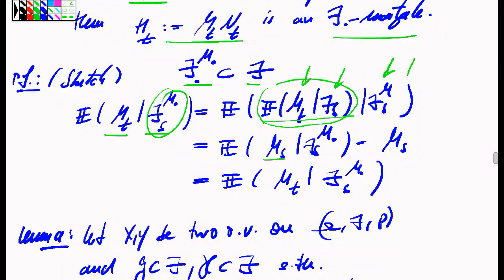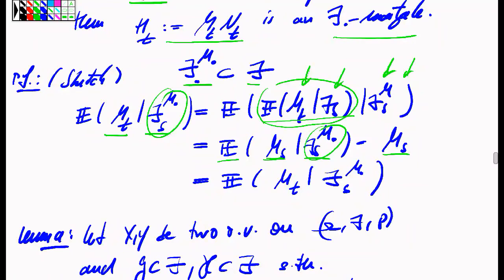The outer conditional expectation remains. So here I'm computing the conditional expectation of this random variable M_s, given the sigma field which is generated by all these M's up to time s. And of course, that's just M_s, because M_s is trivially measurable with respect to this sigma field.